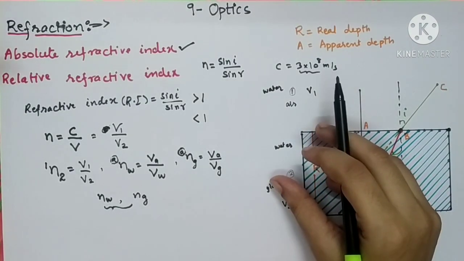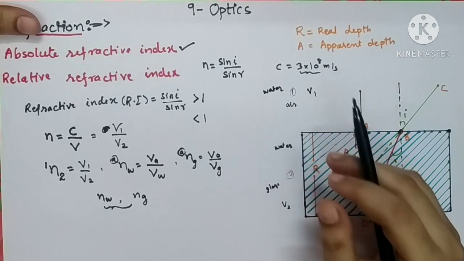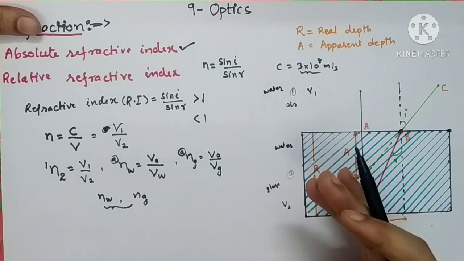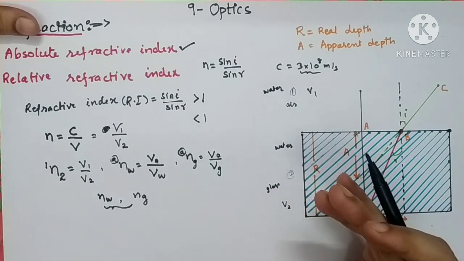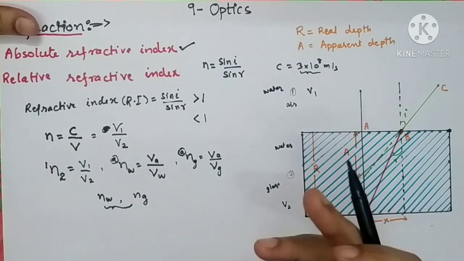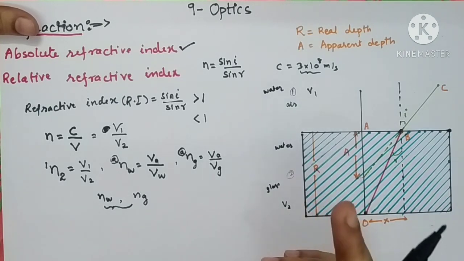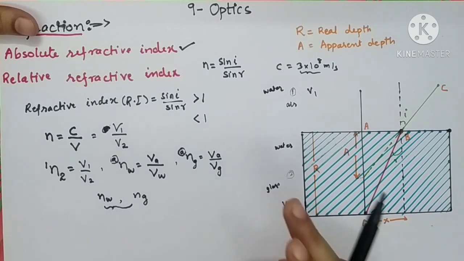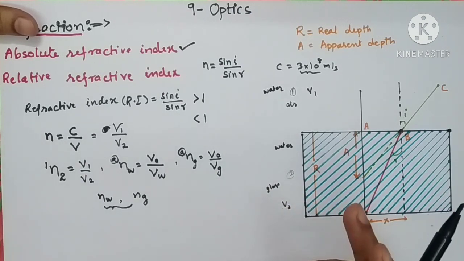Your first medium is not air. Obviously, when comparing the density of these two media, water and glass, which one is denser? Glass is denser than water. So when you take into account water and glass, water will be considered a rarer medium, while the glass will be considered a denser medium.